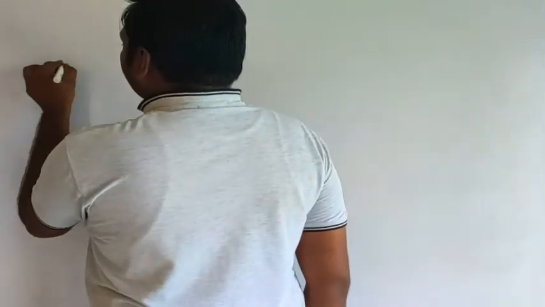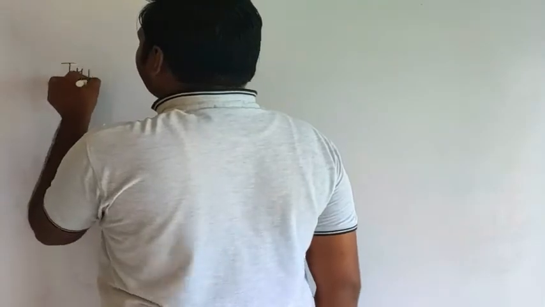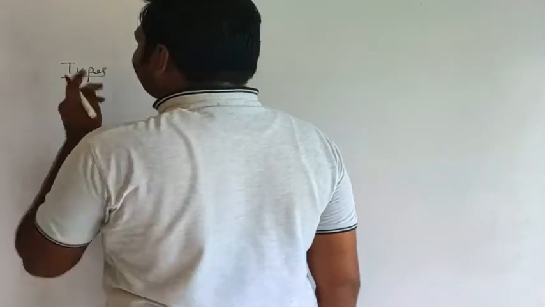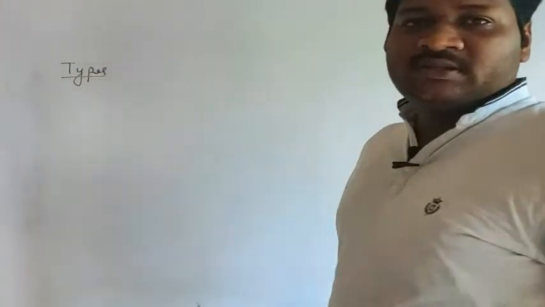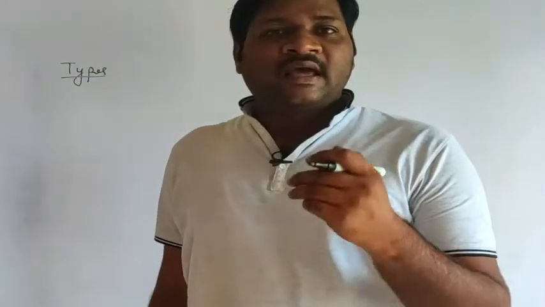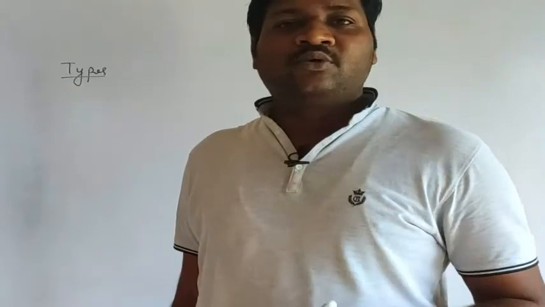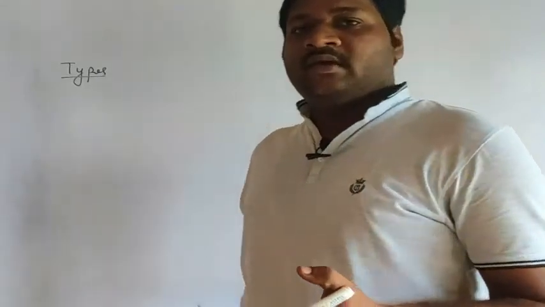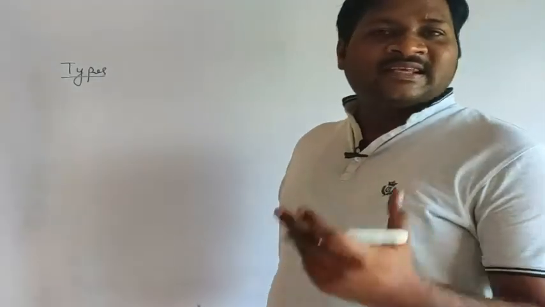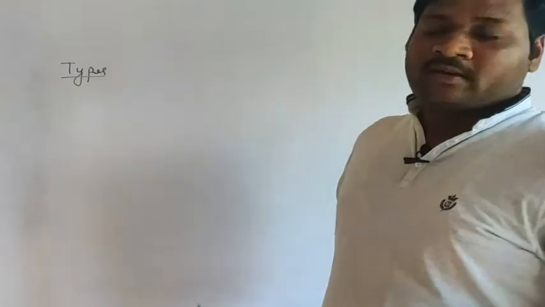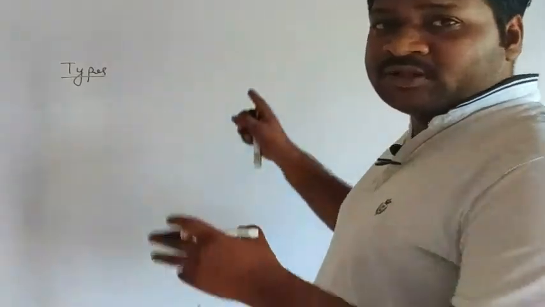Now we will discuss the types of neurons. According to function, there are basically two types, afferent neurons and efferent neurons, which are part of the peripheral nervous system. Afferent means sensory and efferent means motor, which we discussed during the flowchart.